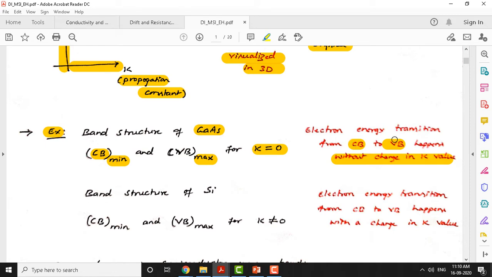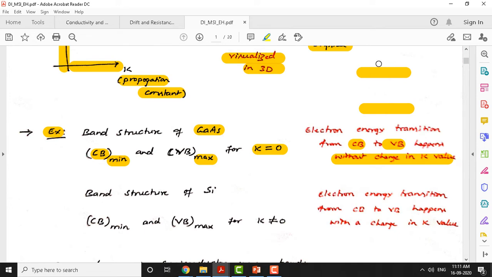Last class we talked about the recombination process. What do we mean by the recombination process? We discussed two energy bands. The upper level is the conduction band, the lower level is the valence band, and this is the higher energy level.